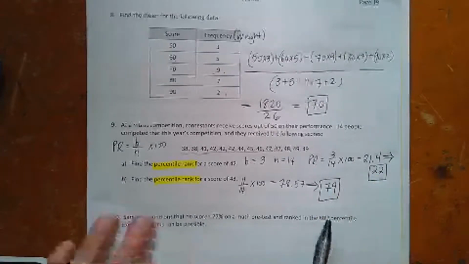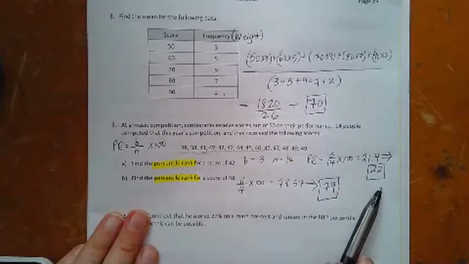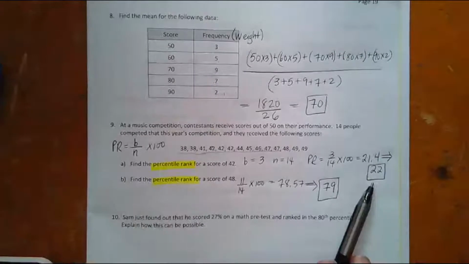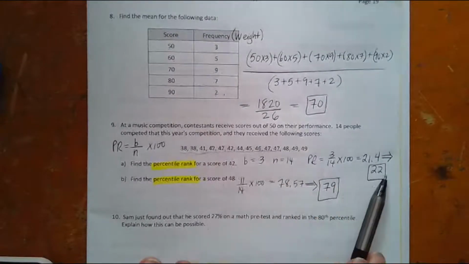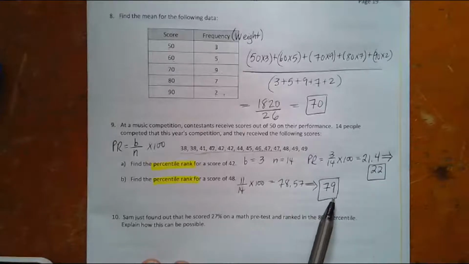So you can see that this person, whoever got the 42, is ranked 22nd in class. This is a music competition, I guess 22nd most talented, or the 22nd from the bottom. This is 79th from the bottom, so this is near the top, right? This is a more talented student.